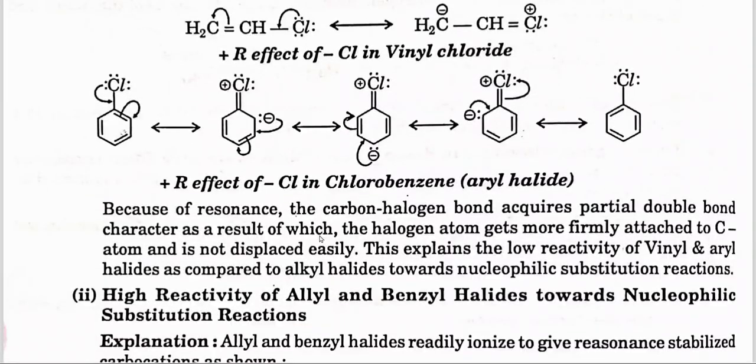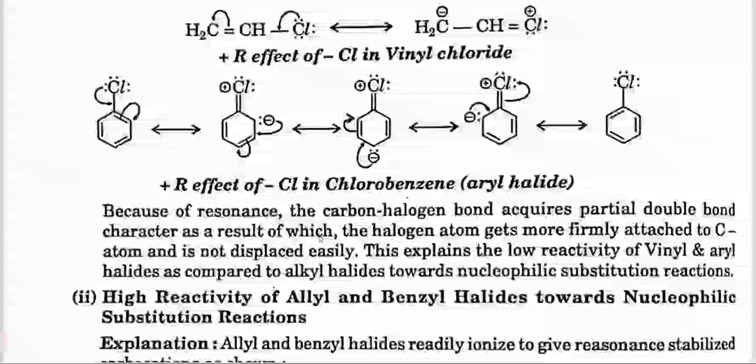Because of resonance, the carbon-halogen bond acquires partial double bond character, as a result of which the halogen atom gets more firmly attached to the carbon atom and is not displaced easily. This explains the low reactivity of vinyl and aryl halides as compared to alkyl halides towards nucleophilic substitution reaction.